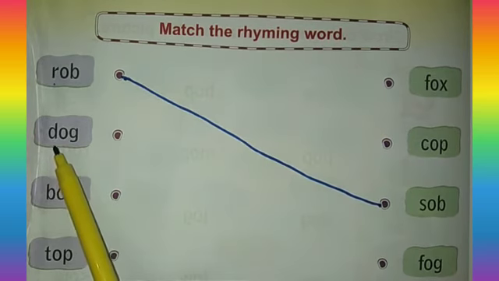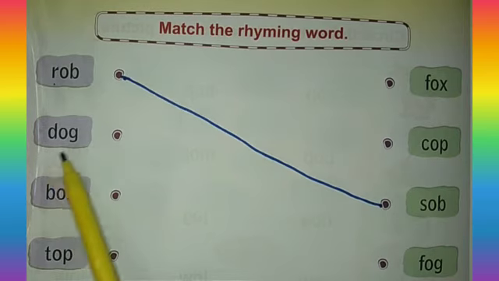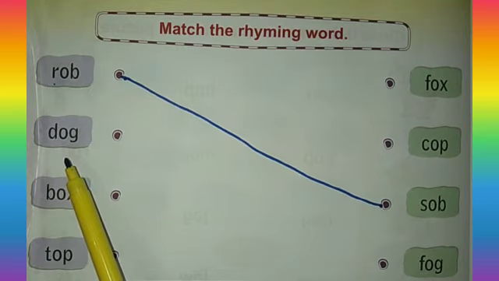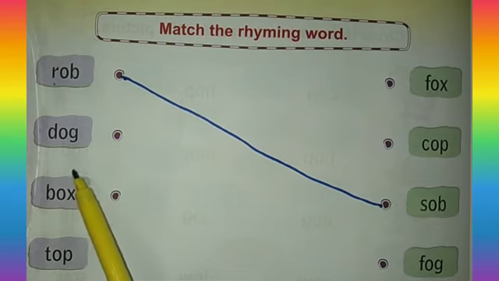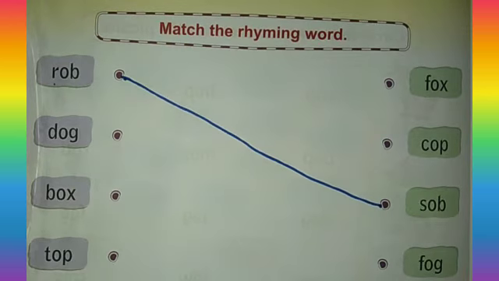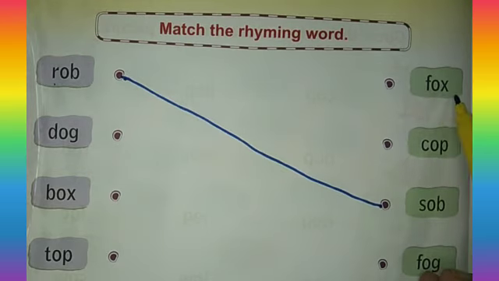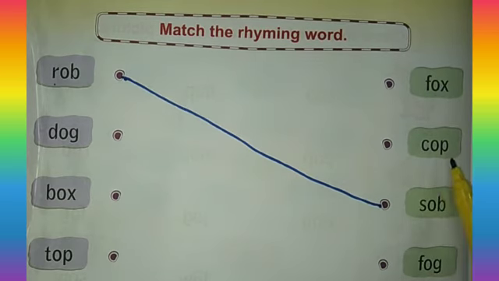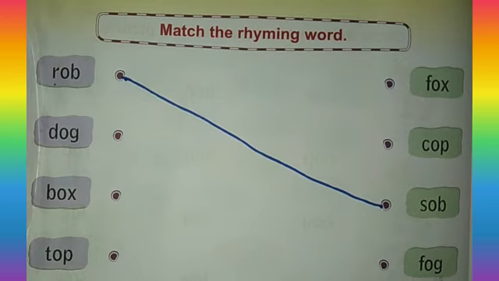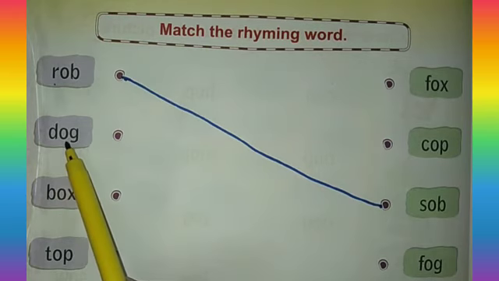Now, dog, dog. This is an og sound word. So we have to match this word with another og sound word. Ox, fox. This is an ox sound word. Op, cop. This is an op sound word. Fog, fog. Yes, this is an og sound word. Dog, dog. Fog, fog.